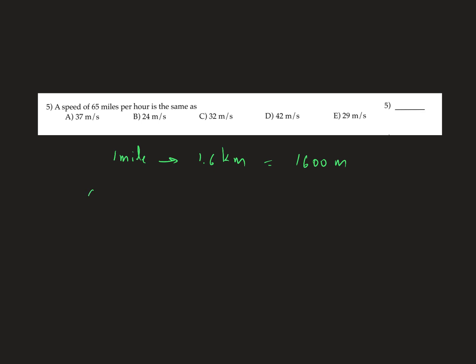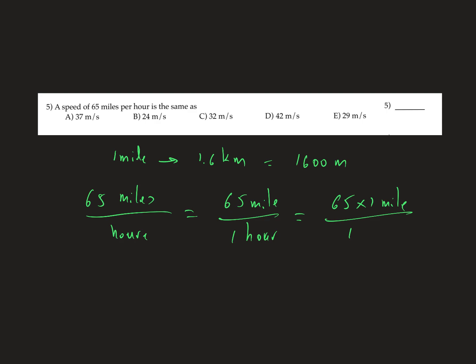So 65 miles per hour is the same as 65 miles in 1 hour, which is the same as 65 by 1 mile in 1 hour.